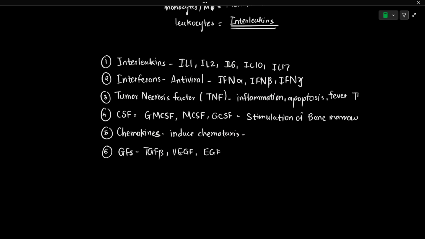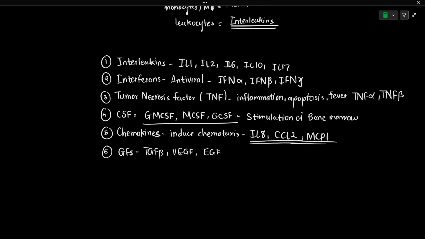Tumor necrosis factors such as TNF alpha and TNF beta are the types of tumor necrosis factor. Then there are colony stimulating factors such as GM-CSF, M-CSF and G-CSF. A few types of chemokines are IL-8, CCL2, and MCP1, which mediate chemotaxis. So these are the types of cytokines. We have discussed what cytokines are, their major functions and even their major types.